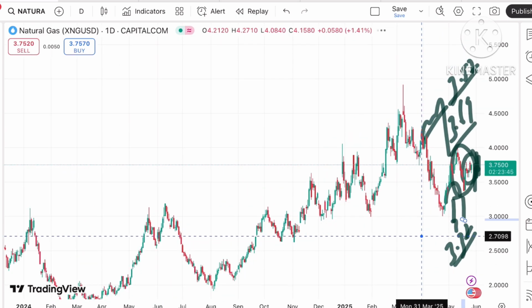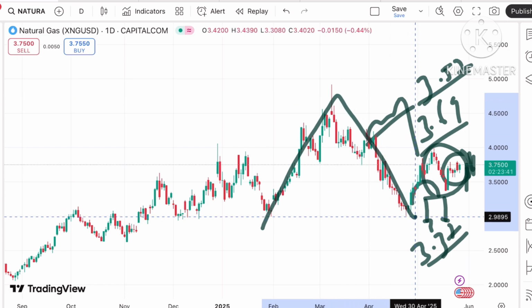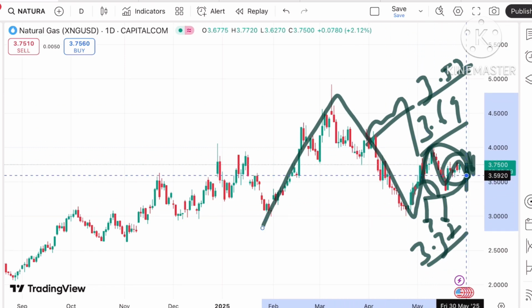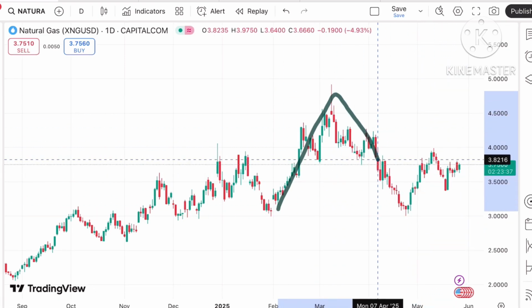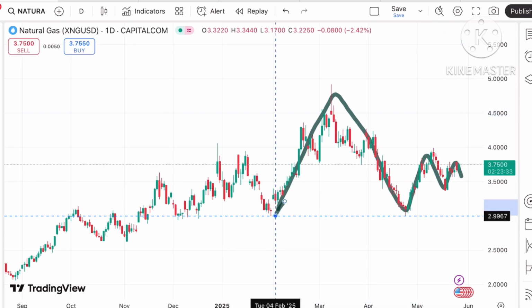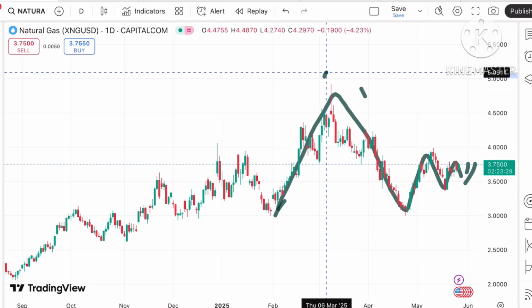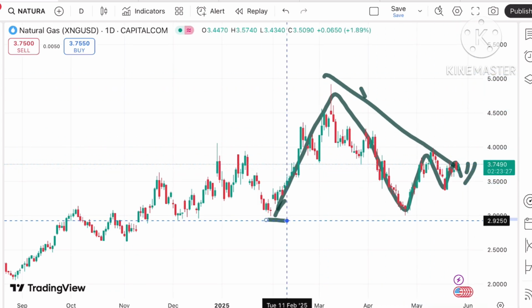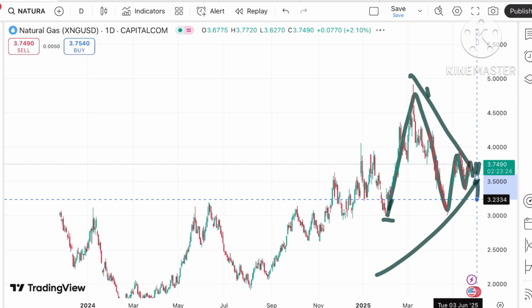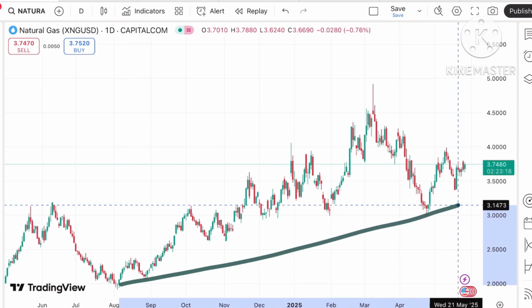Looking at this chart, the price of natural gas is quite volatile, but now it is creating a narrow pattern. If you look closely, a narrow pattern is trying to form. If the price goes above 3.7, we can see an upside. A bigger pattern is forming in this zone.